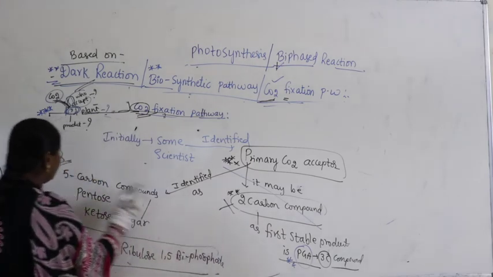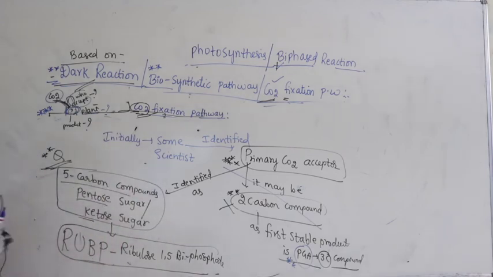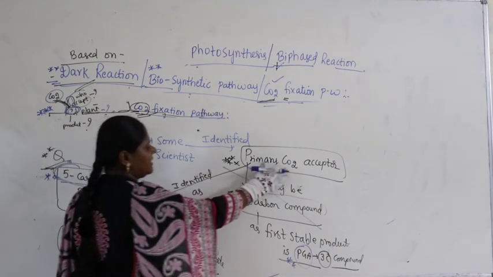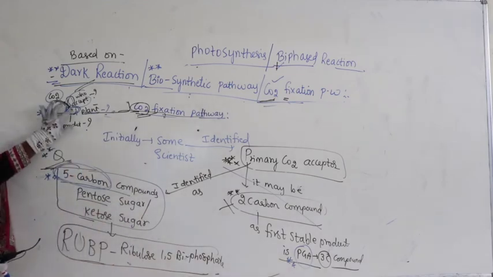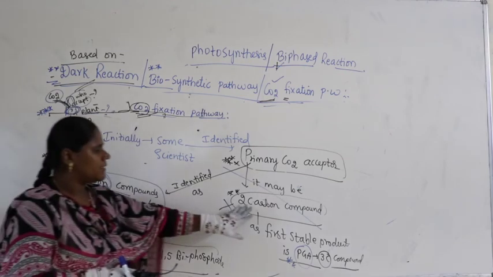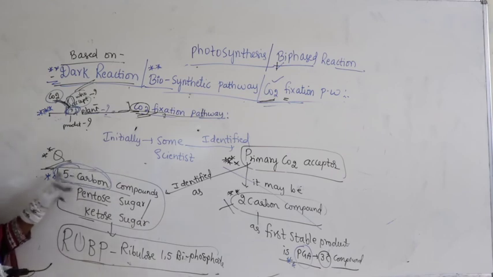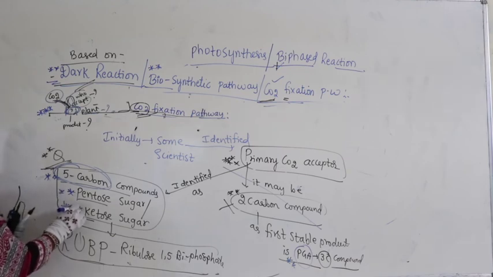It is a 5-carbon compound. A primary carbon dioxide acceptor, meaning in the dark reaction who takes the carbon dioxide. Earlier they thought it is a 2-carbon compound, but it is not. It is a 5-carbon compound, which is a pentose sugar, which is nothing but a ketose sugar.